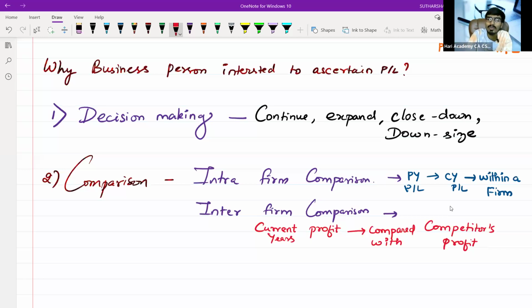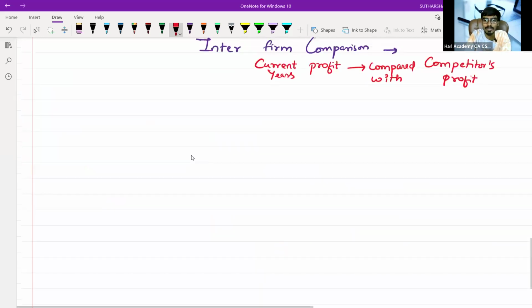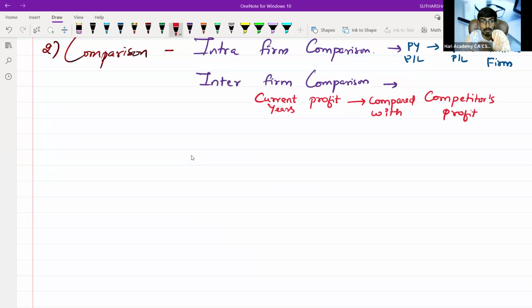Now, what is the third one? I have heard about only two things, intra-firm and inter-firm. You say there is something known as a third one, right, sir? I'm more interested to learn that third one. What is it, sir? This is known as pattern comparison. Sir, what is this pattern comparison, sir?